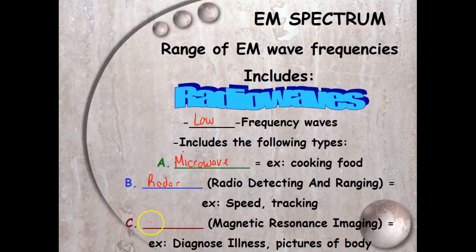And then the last thing is MRIs. It's another example, magnetic resonance imaging, and we use that to diagnose illnesses, and it helps us take pictures of the body. By shining these types of wavelengths, we can get an image that we can see with our own eyes.